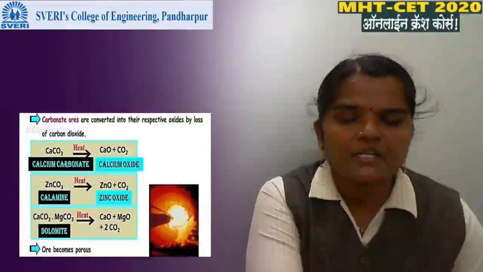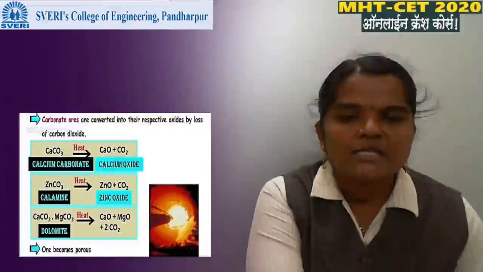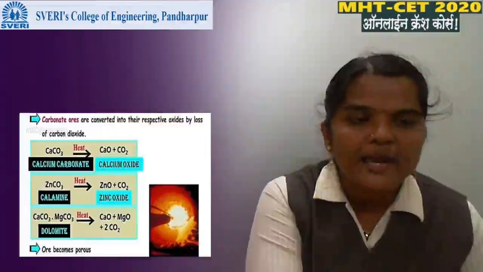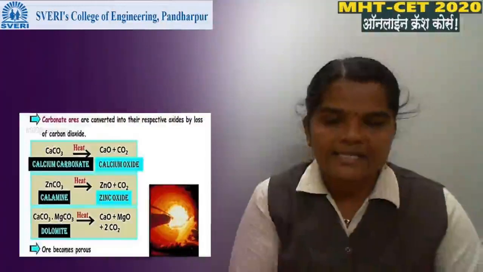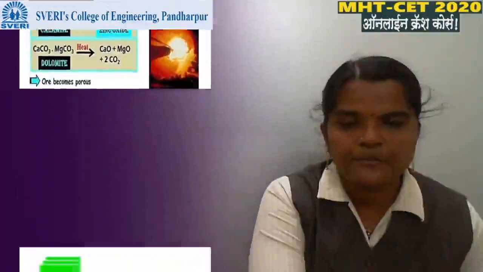ZnCO3, when we carry out the calcination, gets converted into ZnO. CaCO3·MgCO3, when we heat it, we get CaO and MgO. Means this process is used for carbonate ore and hydrated ore. Calcination is a process used for carbonate and hydrated ore.